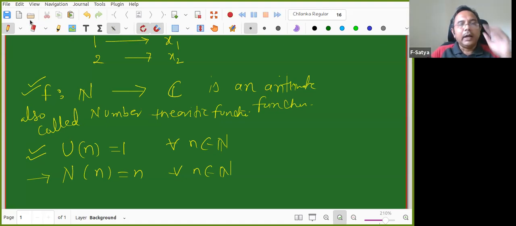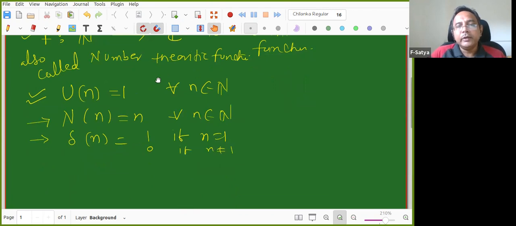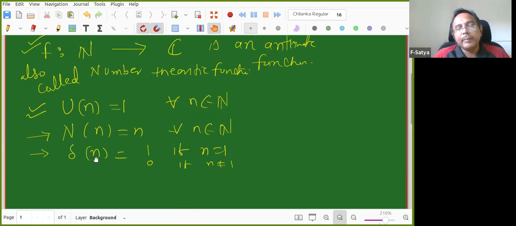Another map I am going to define is delta of n, which is equal to 1 if n is equal to 1, and 0 if n is not equal to 1. Is the map clear? In this case my codomain should be at least whole numbers because I'm mapping n to 0. That's the reason. So these three functions are clear to you. Can you tick yes, please?